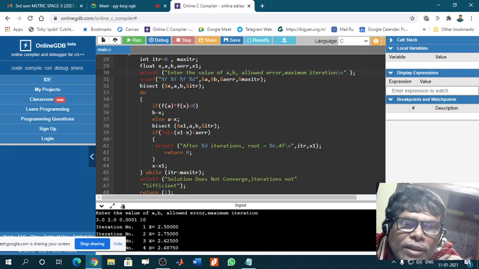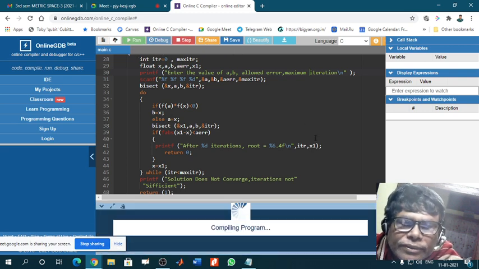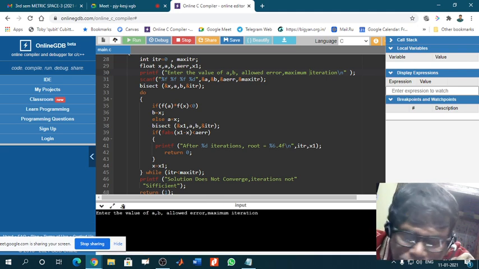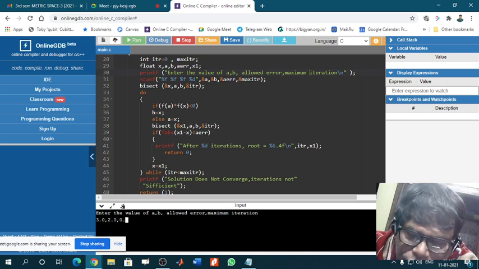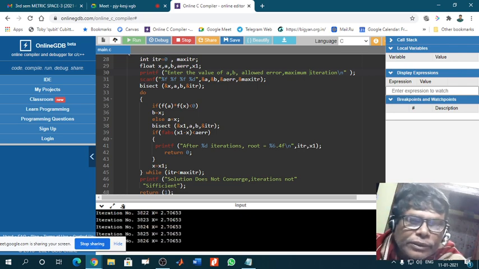If you put a comma, then it will continue. I'll show you. Okay, let us run it again. Enter the value here. Now I am showing you: 3.0 comma, 2.0 comma, 0.0001 comma 20. You see, it is continuing.